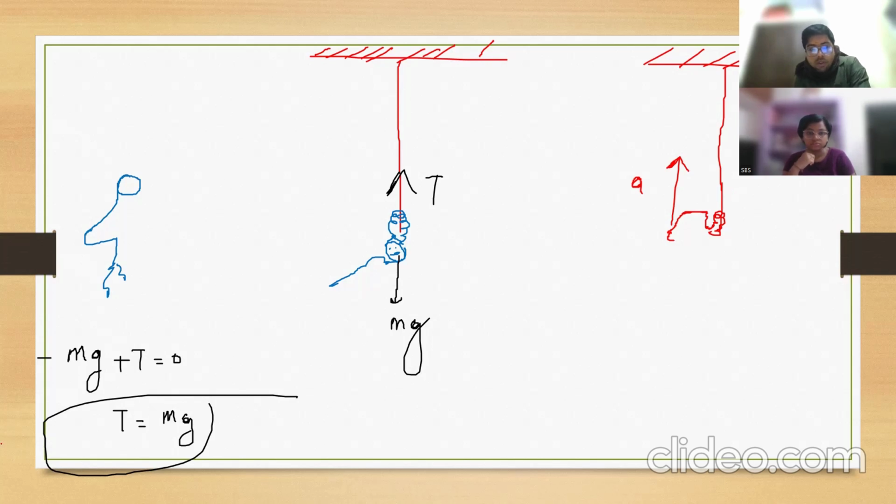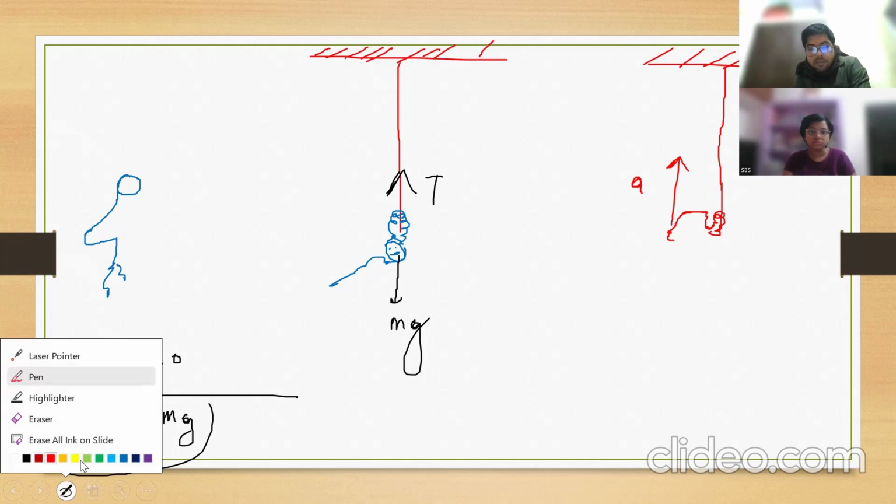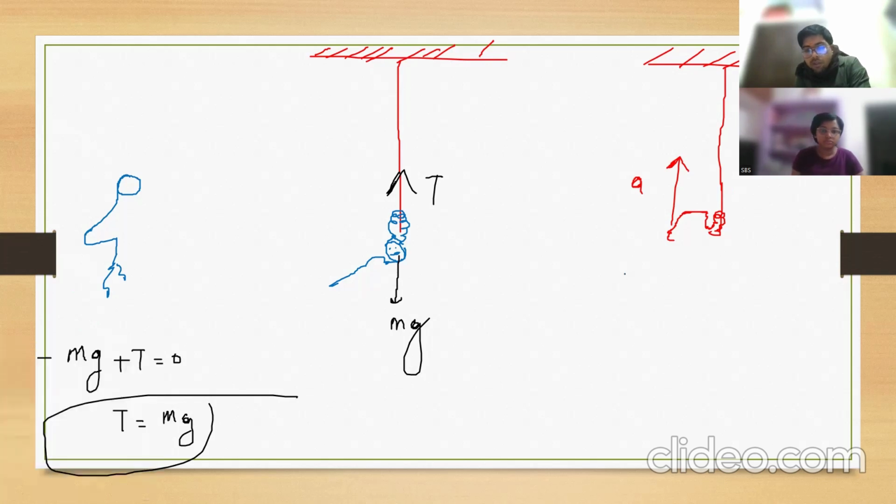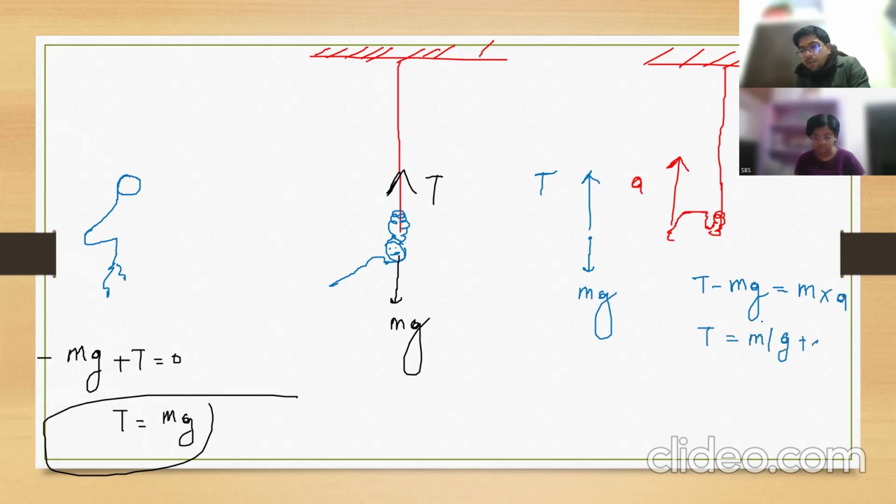So in this case, if you draw the free body diagram or apply the force balancing equation, then what will you get? Monkey weight is down, mg. Tension is up. Then T minus mg, the net force, will be equal to mass of monkey into acceleration. You will say T is equal to m(g plus a). Clear? Yes, sir.